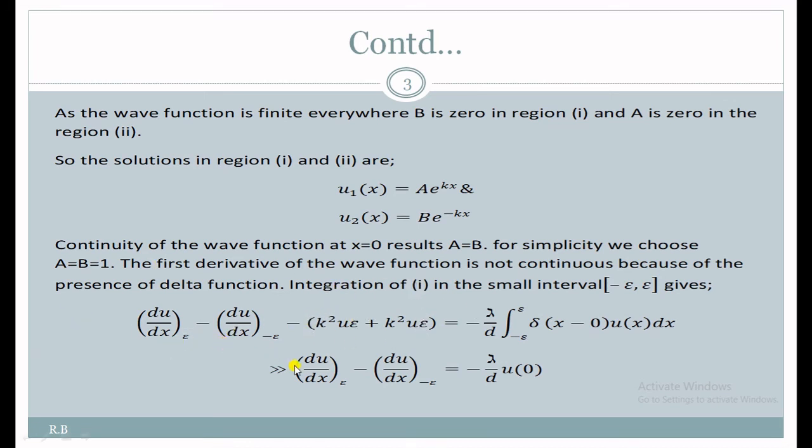So this third term in the above equation would be 0. So here du by dx at epsilon minus du by dx at minus epsilon is equal to minus lambda by d times u0. From the definition of the Dirac delta function, u0 equals 1, since the Dirac delta function has its maximum value at x equal to 0, and in other places its value will be 0 or vanish. So this can be written in this way also.